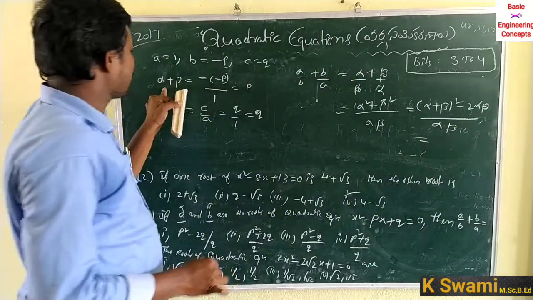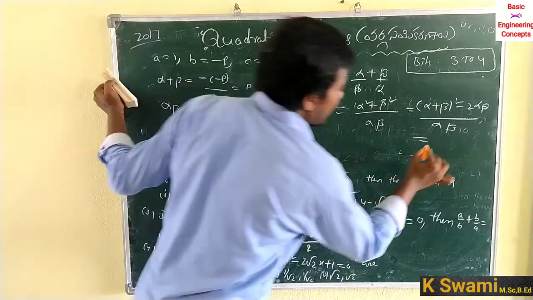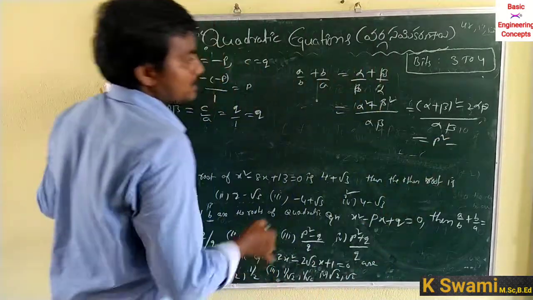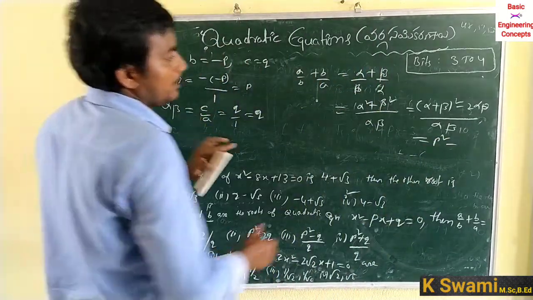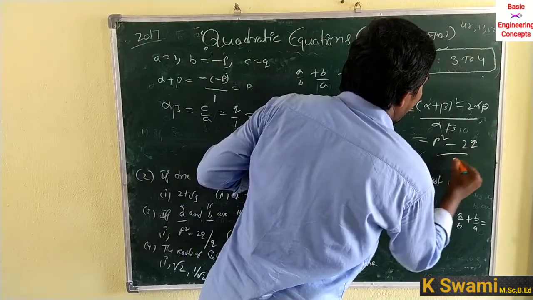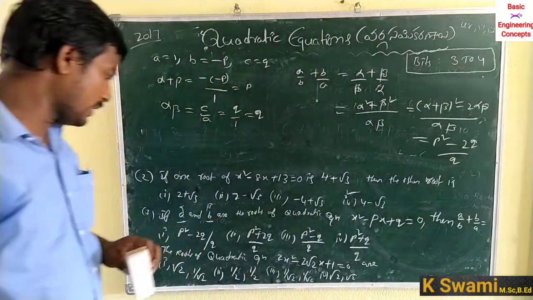So now that alpha plus beta is equal to p square minus 2 into alpha beta, means 2 into q by q. 2 into q by q.